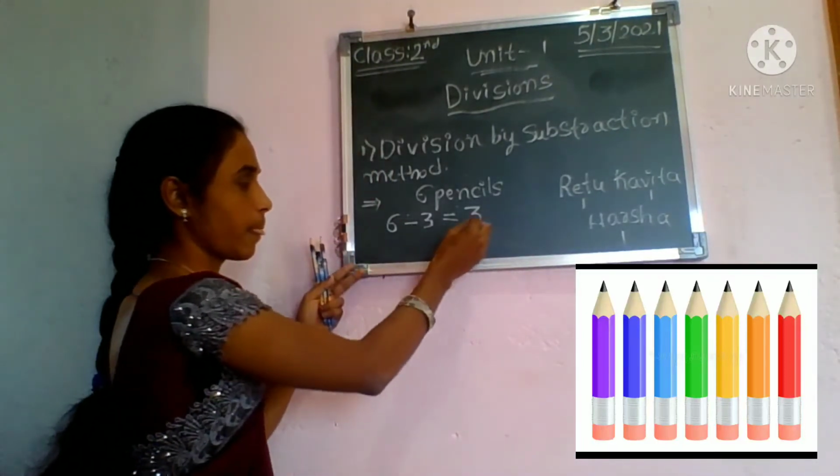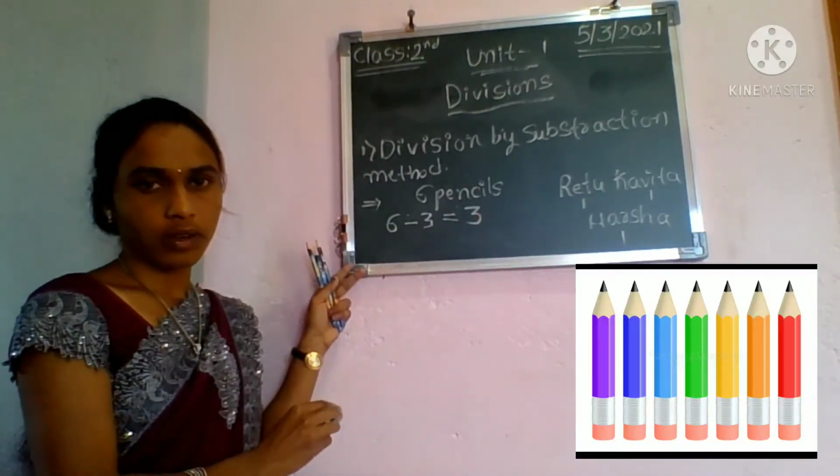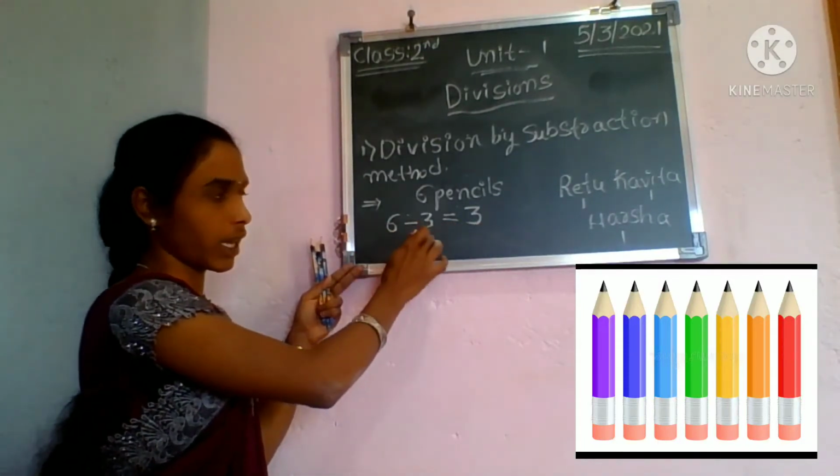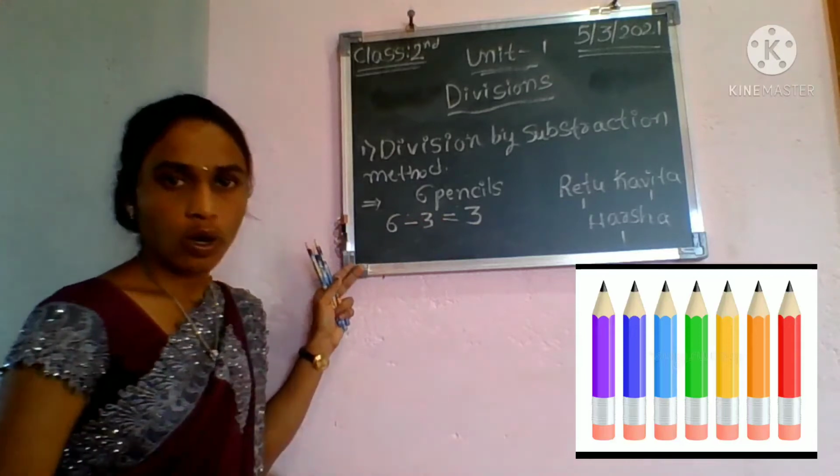Okay, so this is the first step. Okay, 6 minus 3 that is equal to 3. Subtract 6 minus 3 that is equal to 3.